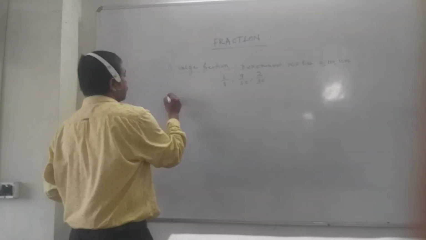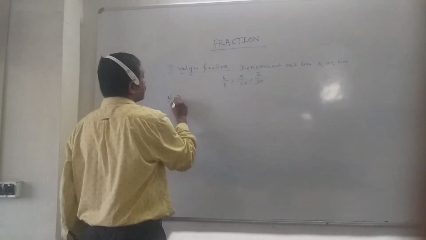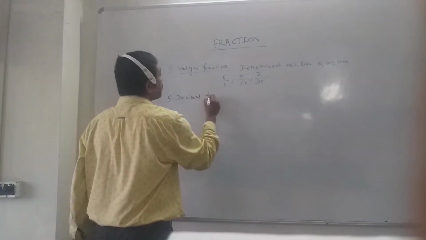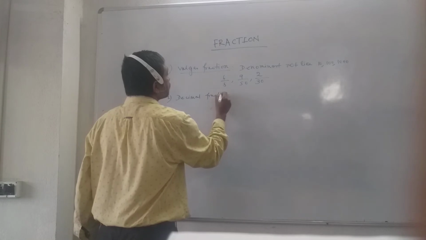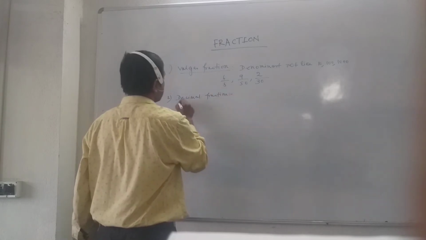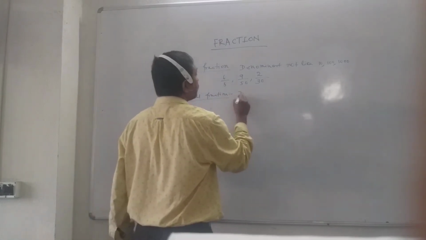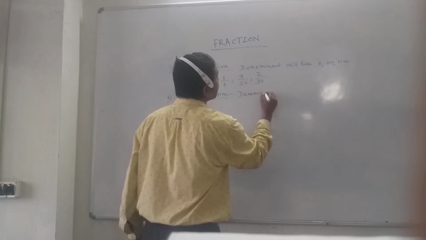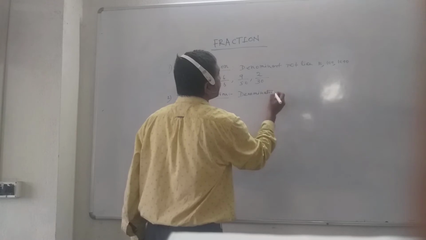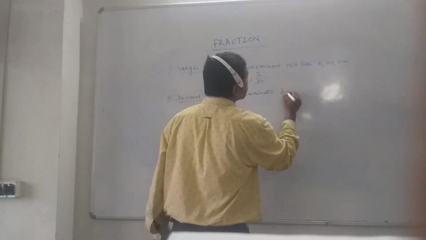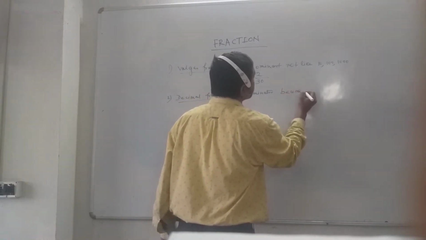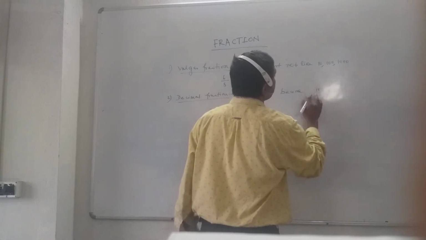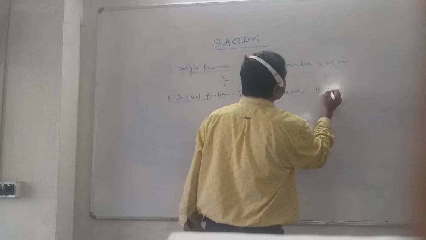Vulgar fraction is this one, and now decimal fraction. In a decimal fraction the denominator becomes 10, 100, 1000.